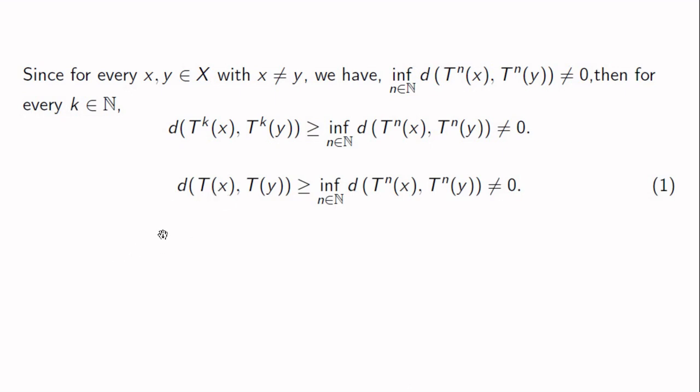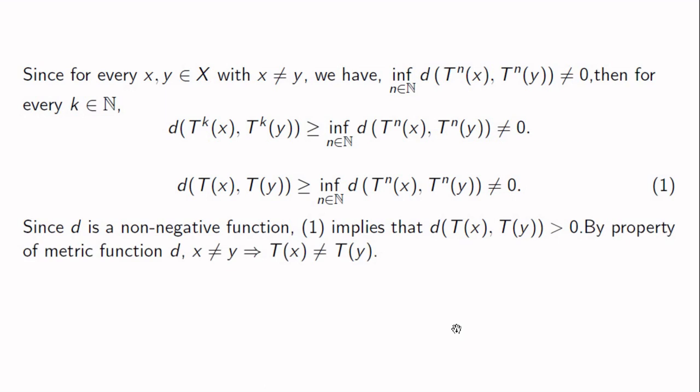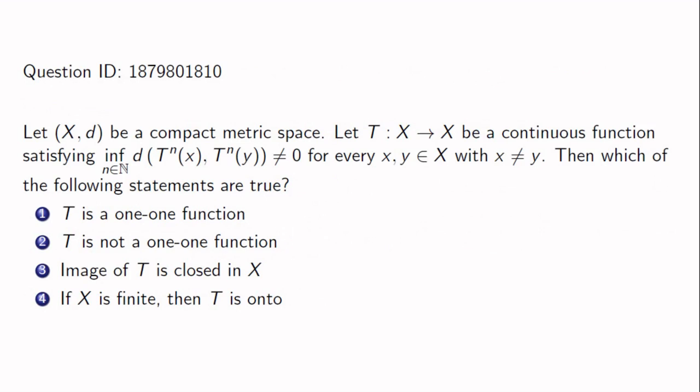Now since d is a non-negative function, this implies that d(Tx, Ty) is strictly greater than 0. Now by the first condition of the metric function, we can say that T(x) is not equal to T(y). So we started with two distinct points x not equal to y in X, and we have got T(x) not equal to T(y), and hence the function T is one-one, that is injective. Thus option 1 is true and resultantly option 2 is false. So option 1 is true and option 2 is false.